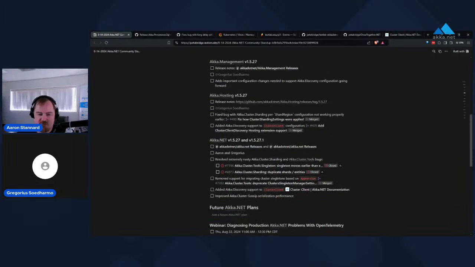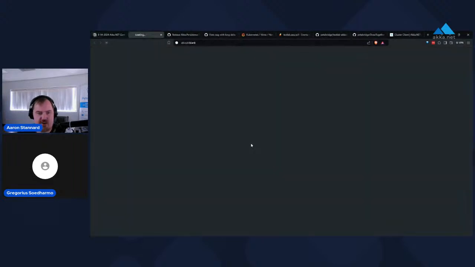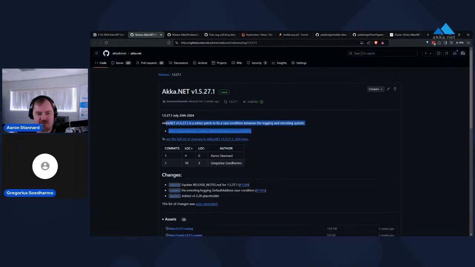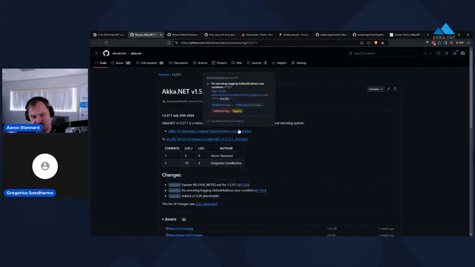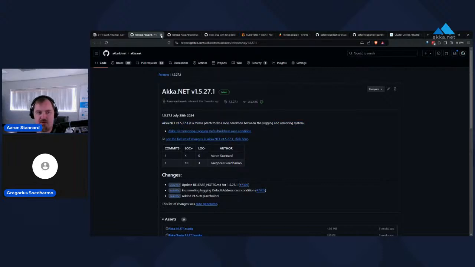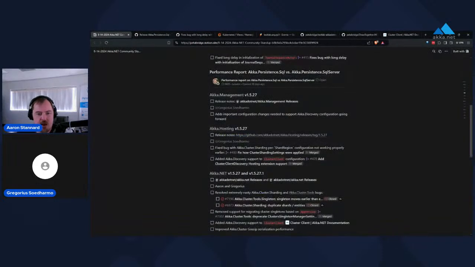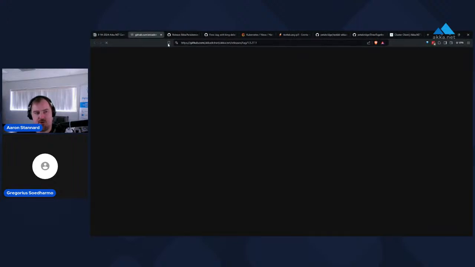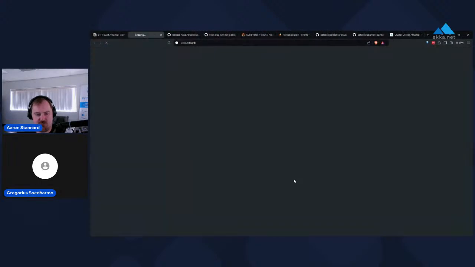Okay, so that's Akka.Hosting 1.527. Let's get into the really big ticket items, namely Akka.NET 1.527 and 1.527.1. If we take a look at 1.527.1, we just fixed a null reference exception that happened inside custom logging implementations. So that's a fairly minor update. But the really big update came with 1.527. Let's pull that up.